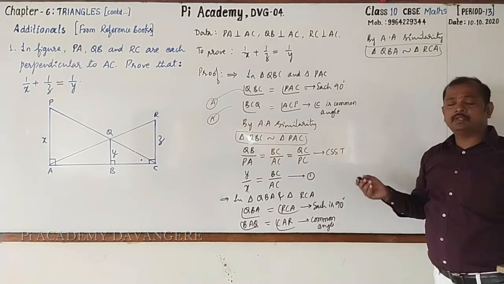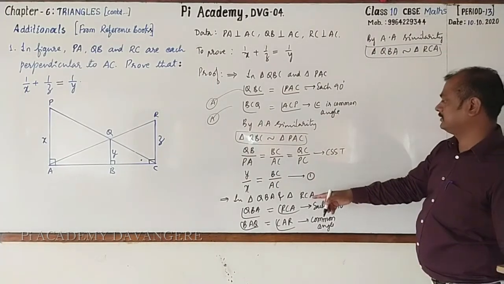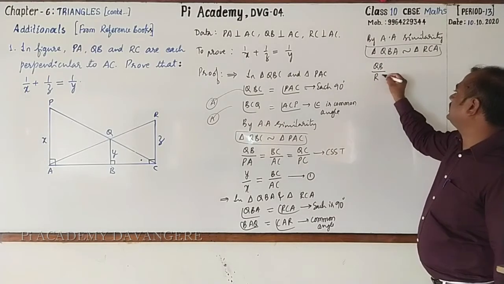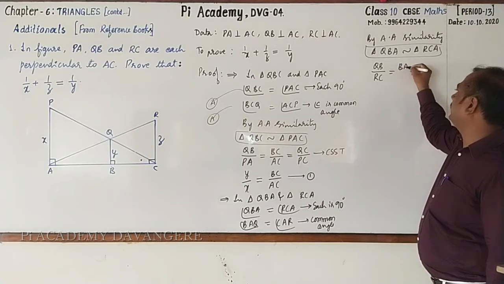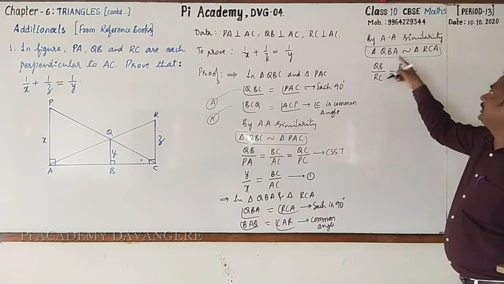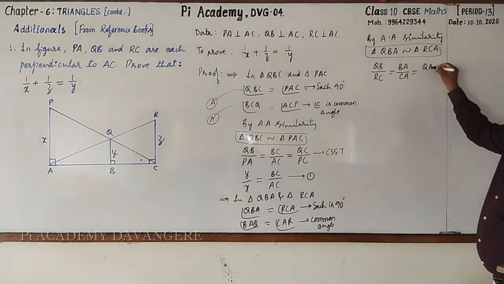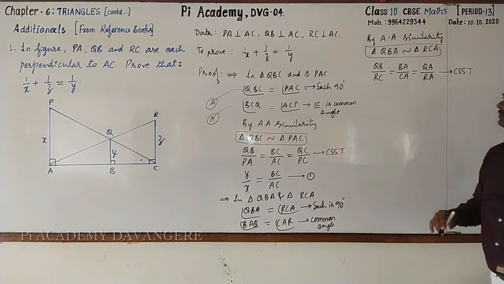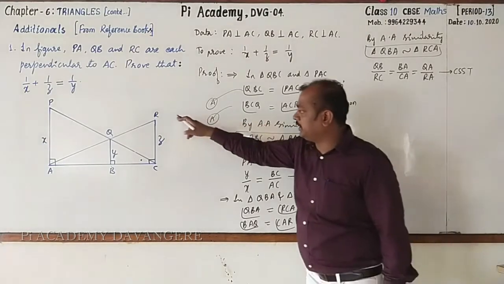Now by using CSST, how do you write? QB by RC equal to BA by CA. It is equal to QA by RA. Reason: CSST.